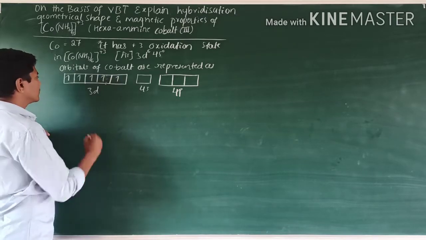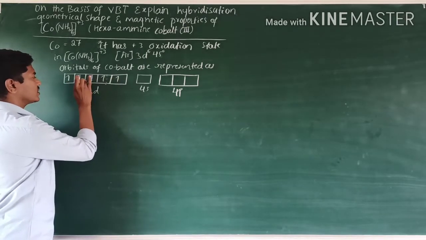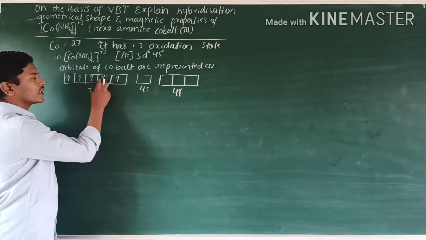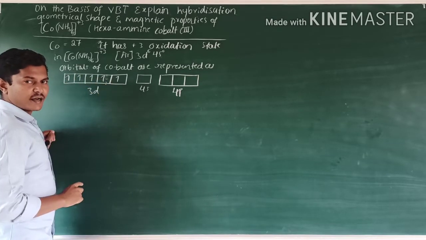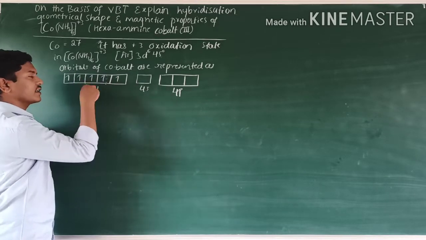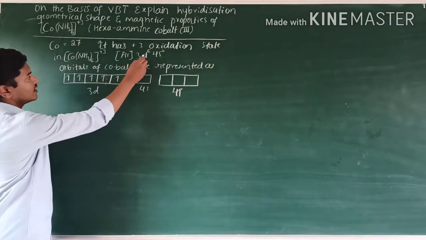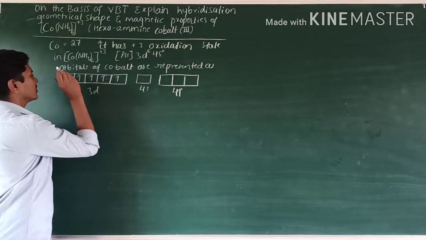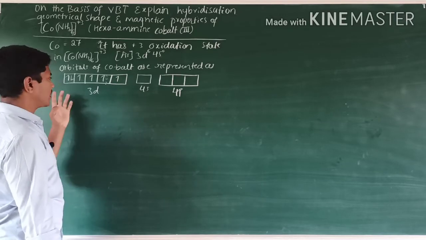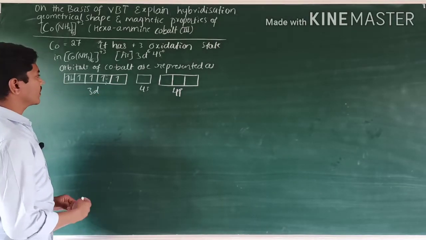It says that pairing of electrons takes place only after all the orbitals are singly occupied first, then pairing starts next. See, a d6 electronic configuration is there, so one orbital is paired and the remaining are unpaired.